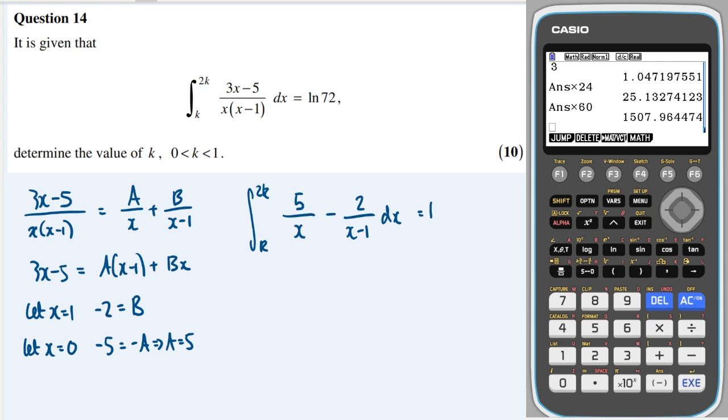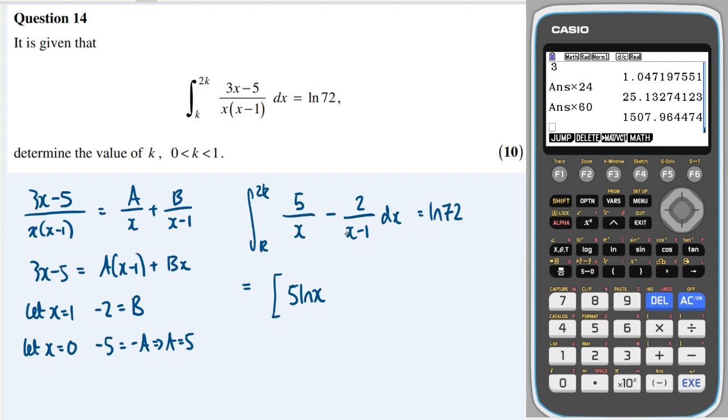and we're told that's equal to ln of 72. Okay, so let's integrate that. So first off, we know that 1 over x integrates to ln x, so 5 lots of that is 5 ln x. And if the denominator's derivative is the numerator, then we're going to get a ln.